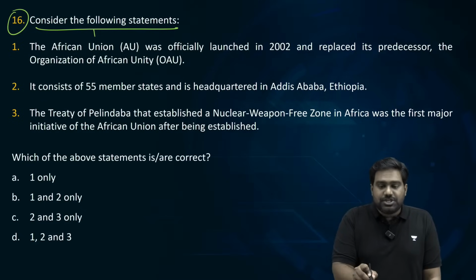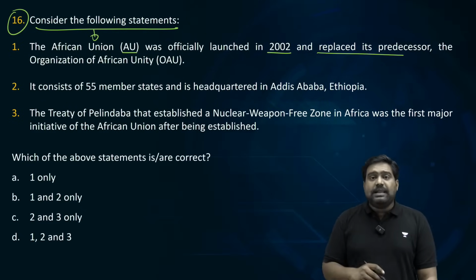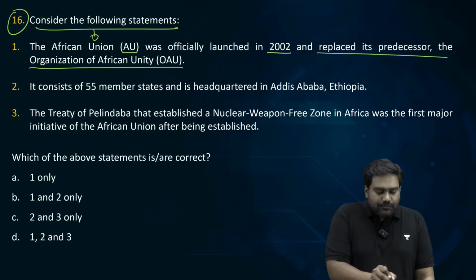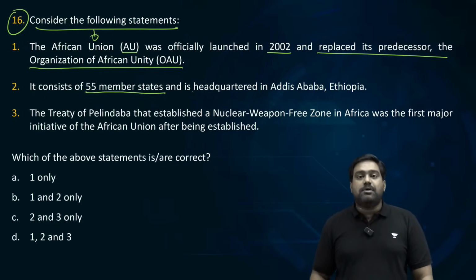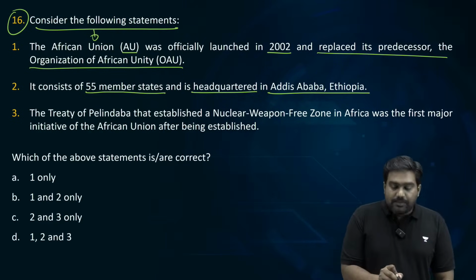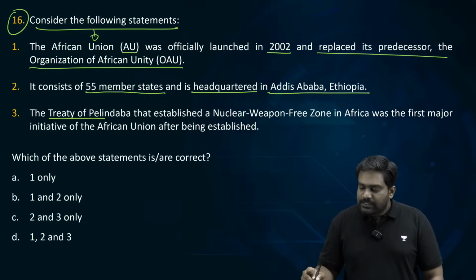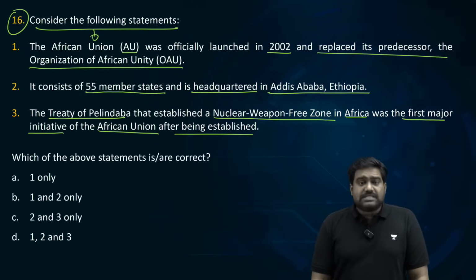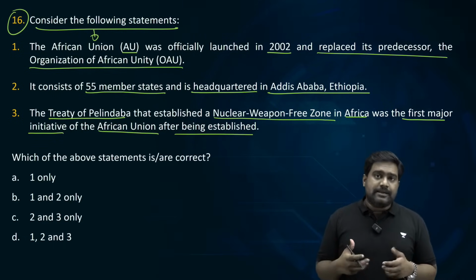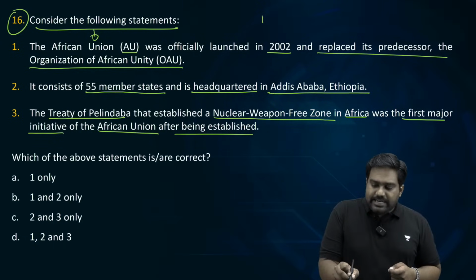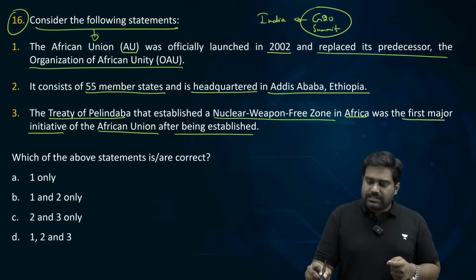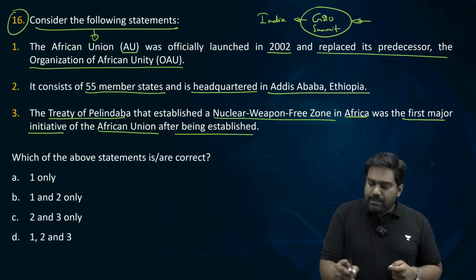The African Union was officially launched in 2002 and it replaced its predecessor, the Organization of African Unity. It consists of 55 member states and is headquartered in Addis Ababa, Ethiopia. The Treaty of Pelindaba that established a nuclear weapon-free zone in Africa was the first major initiative of the African Union after being established. First, let me tell you why the African Union is very important this time. Because recently at the G20 summit hosted by India, where India held the presidency of G20, India ensured that the African Union was admitted as a member of the G20.